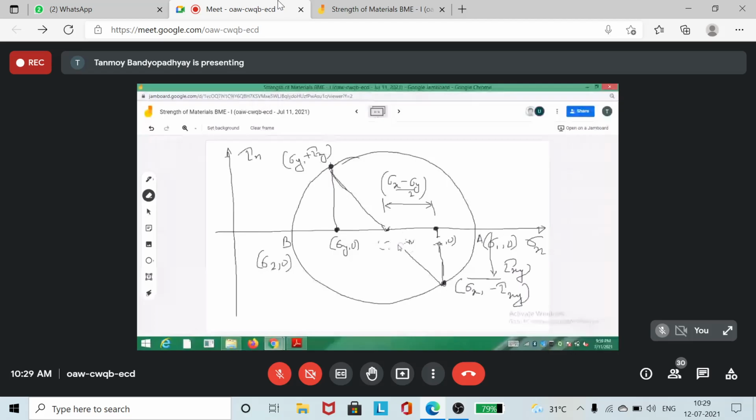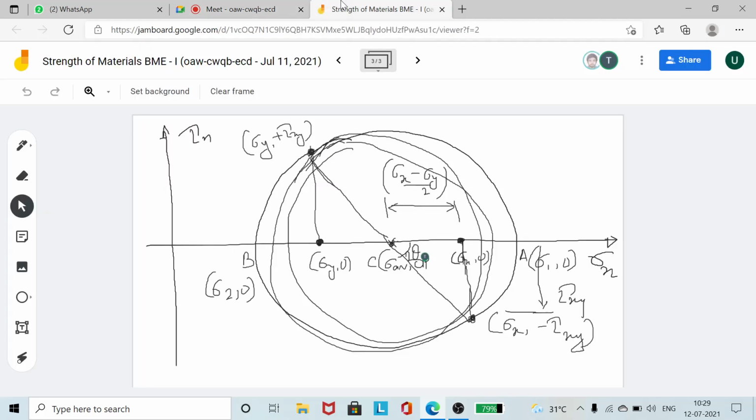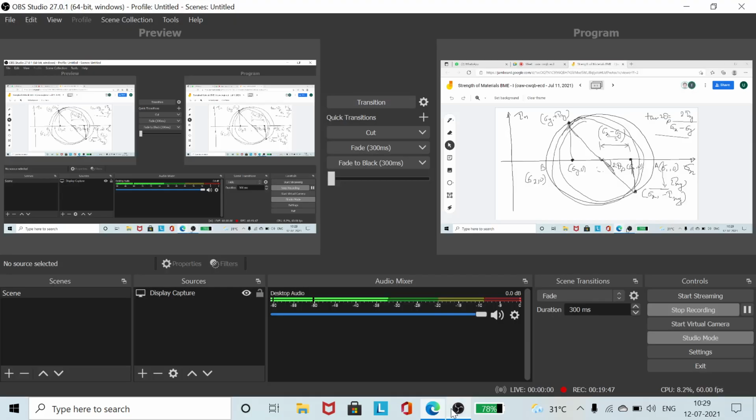So this angle is actually 2 theta p. Okay, that will be clear though. Because tan 2 theta p is equal to 2 tau xy divided by sigma x minus sigma y. You can see that this is tau xy. So tan 2 theta p will be perpendicular by base. So the perpendicular length is tau xy divided by this one. So you should be getting this one. Okay, clear?